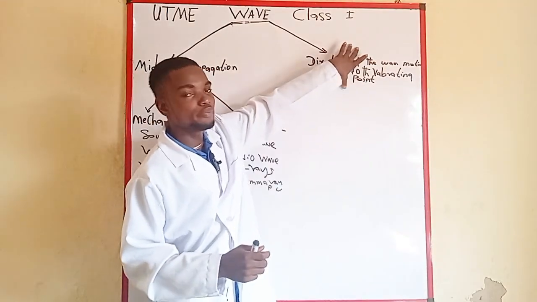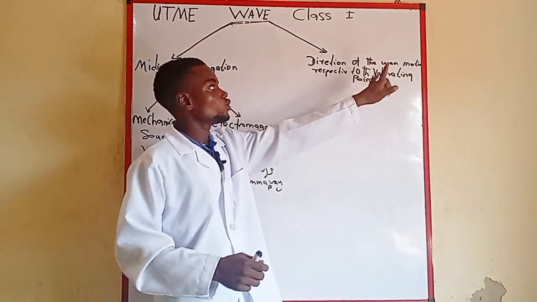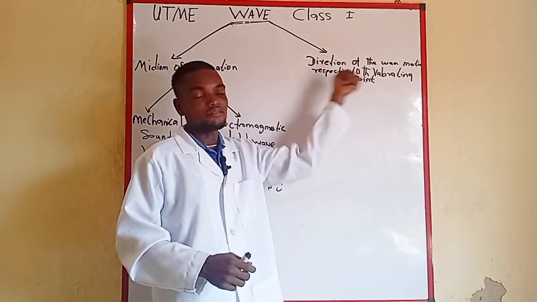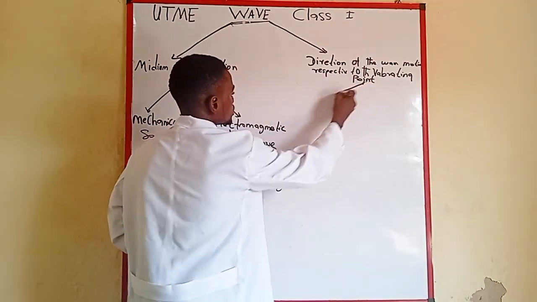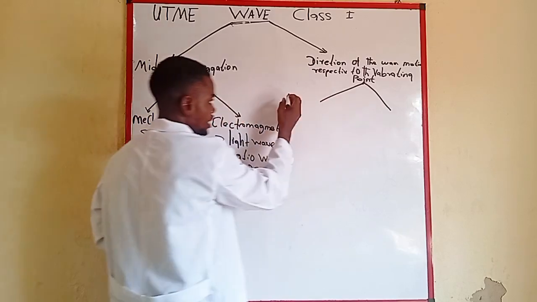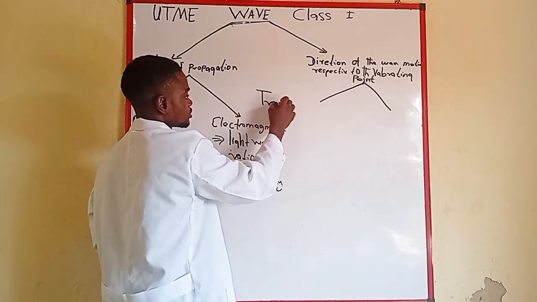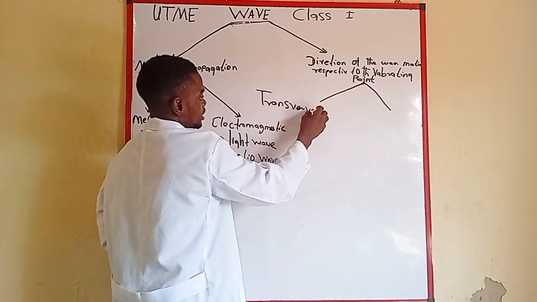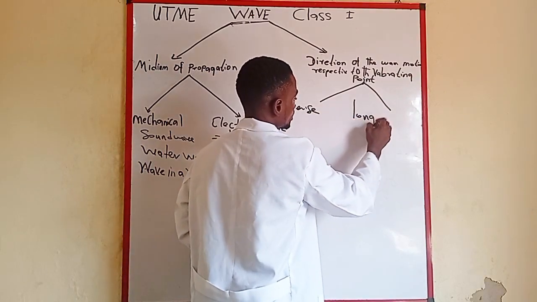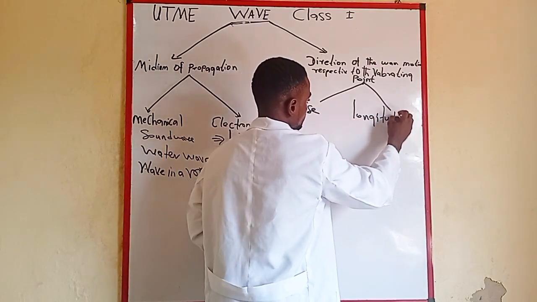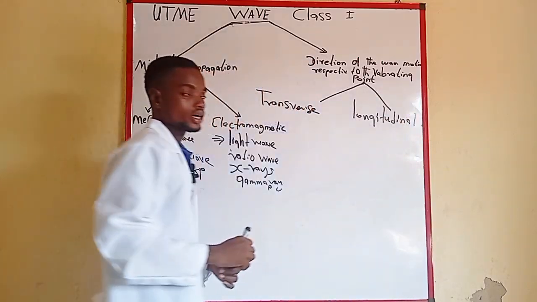Now the second one will be based on the direction of the wave motion respective to its vibrating point. In this case, we are going to have two types of wave. Here we have a transverse wave, and here we have a longitudinal wave.